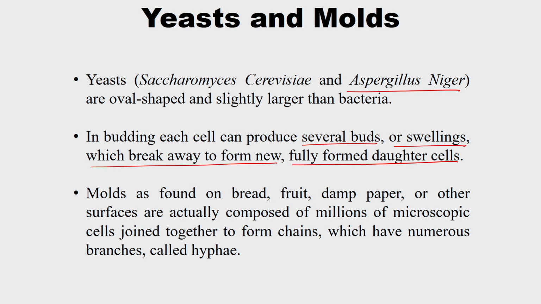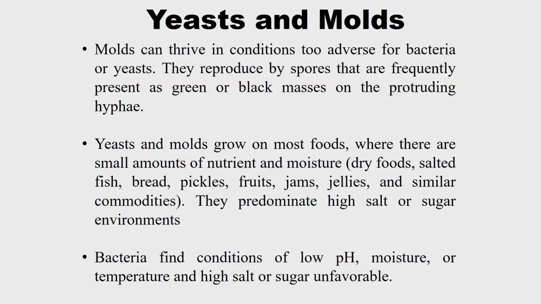Molds, as found on bread, fruit, damp paper or other surfaces, are actually composed of millions of microscopic cells which are joined together in a chain and have numerous branches called hyphae. If you might have seen the black or green masses on the bread surface, they are cells joined together to form chains, which also have branches like hyphae. Molds can thrive in conditions too adverse for bacteria or yeast.